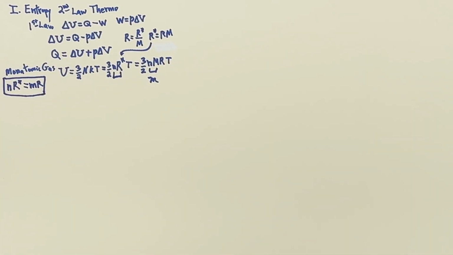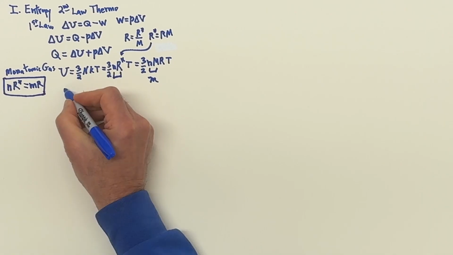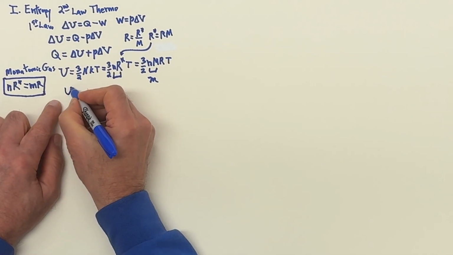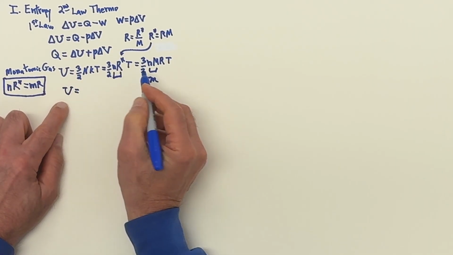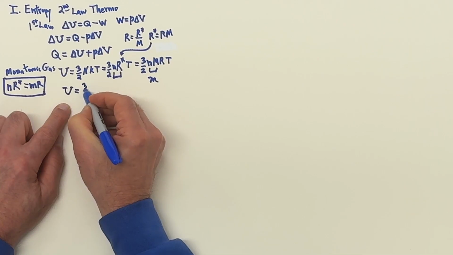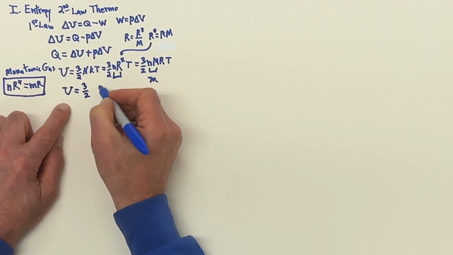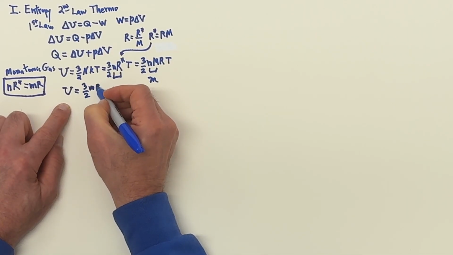Remember, in meteorology, we like to talk about the mass of the gas. So we can write then for the energy of the gas, 3/2 M R T.